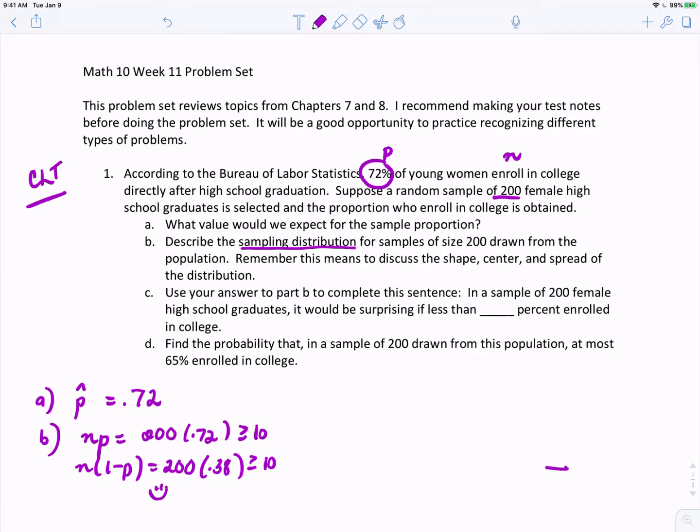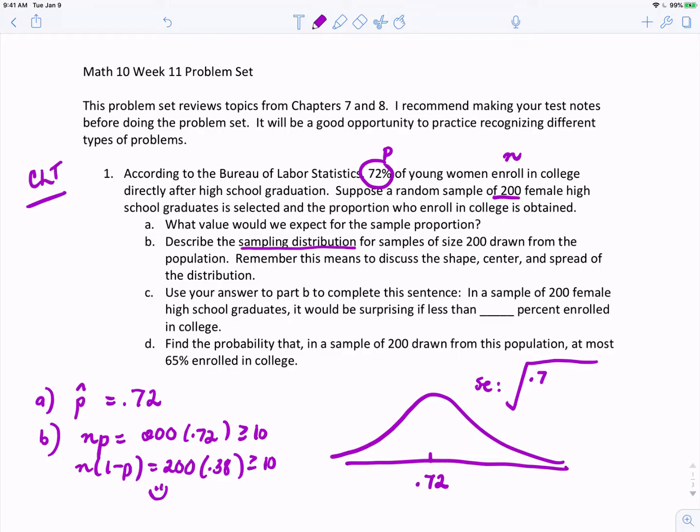So what does the CLT say? It says the sample proportions may vary from sample to sample, but their distribution is going to have a shape that's normal. It's going to be centered at the population proportion, which is 0.72. And we can compute the spread of the distribution, or in other words, the standard error, by using the formula square root of p times 1 minus p divided by n.